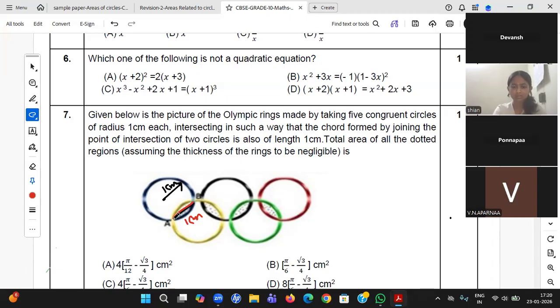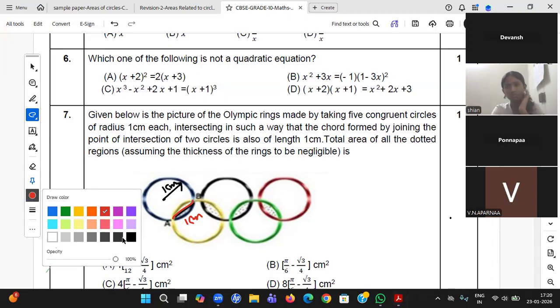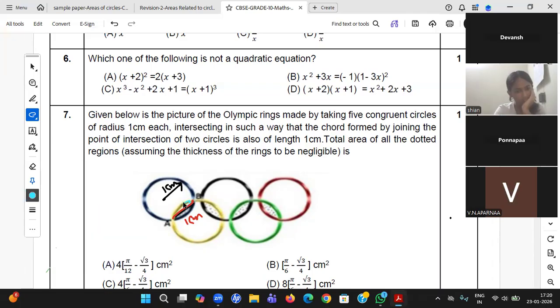Total area of all the dotted regions. So he's asking you for this region, this region, this region, this region. 1, 2, 3, 4 regions he is asking you. Okay, the intersection region is what he is asking, to put it simply.